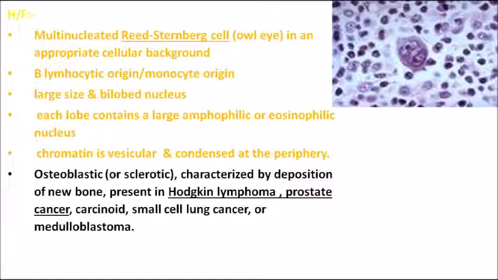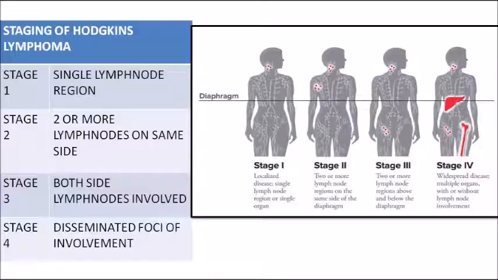Okay, so this is a classical Reed-Sternberg cell, mostly seen in which lesion? In Hodgkin's lymphoma. Remember that point. They can show you the picture also, and you have to identify the particular type of cell and the lesion in which it is present. So this is a Reed-Sternberg cell picture. It is seen in case of Hodgkin's lymphoma. Remember these two points. Now we can do staging of Hodgkin's lymphoma based upon the number of lymph nodes involved.